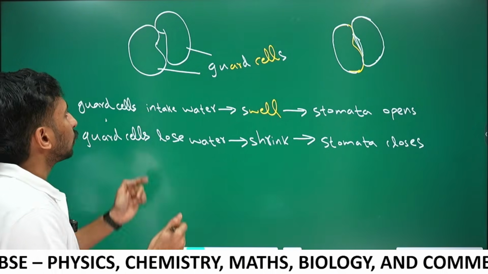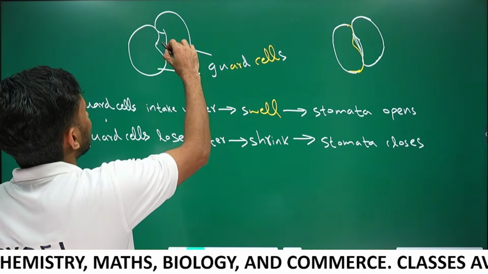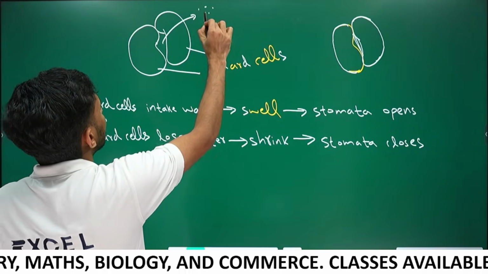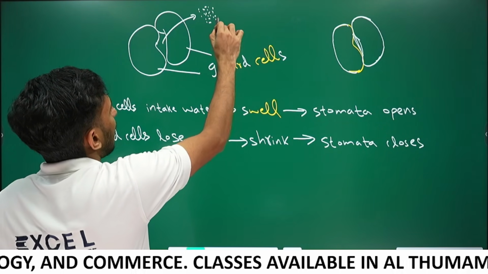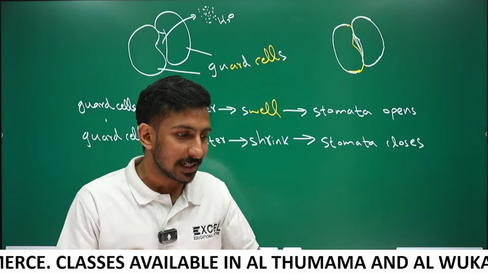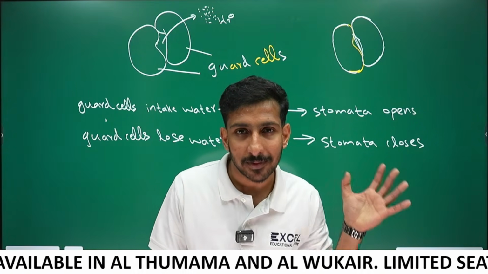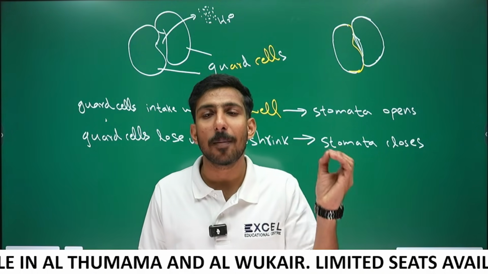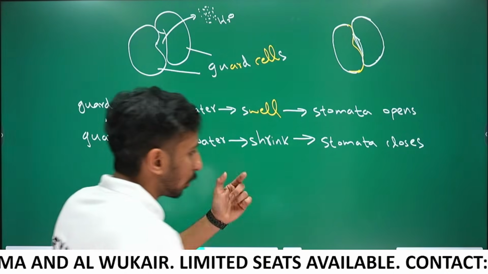Okay guys, through the open stomata, the plants can remove excess water. The removal of excess water is called transpiration. What is transpiration? The evaporative loss of water through stomata is called transpiration.